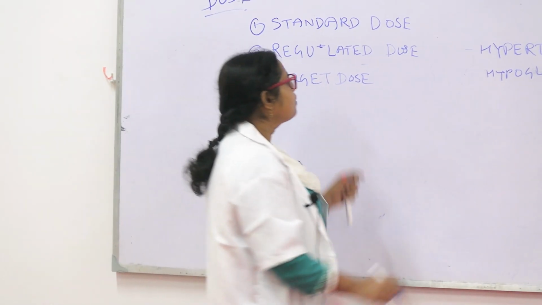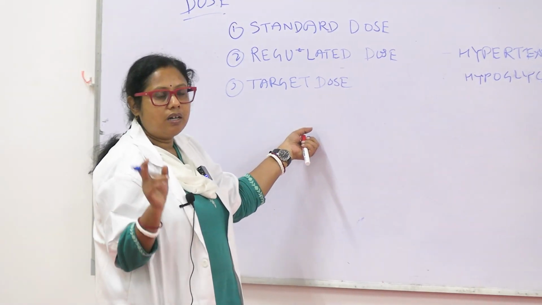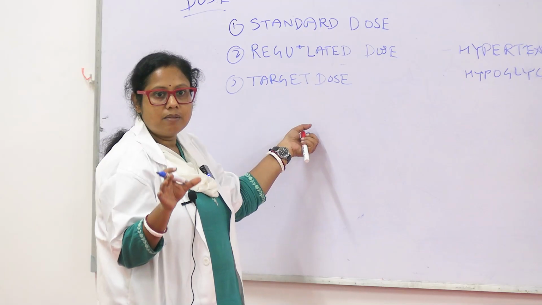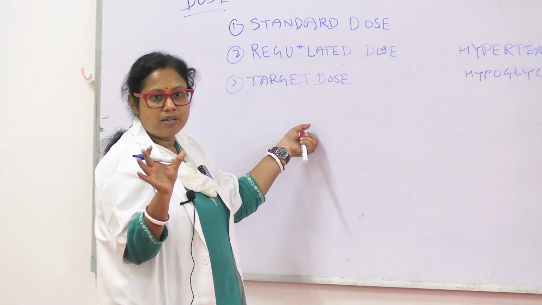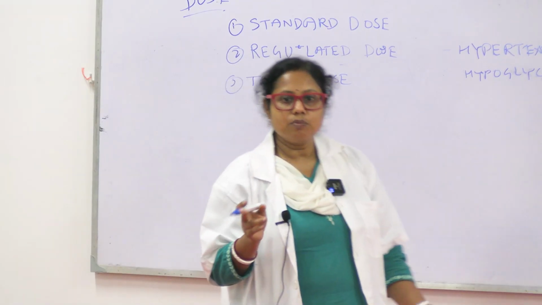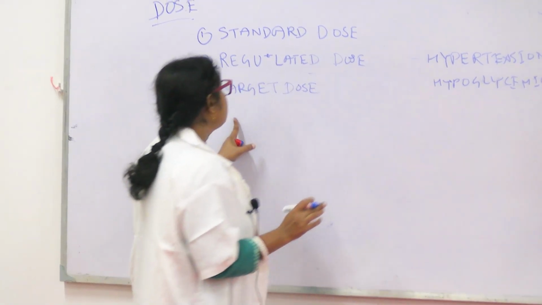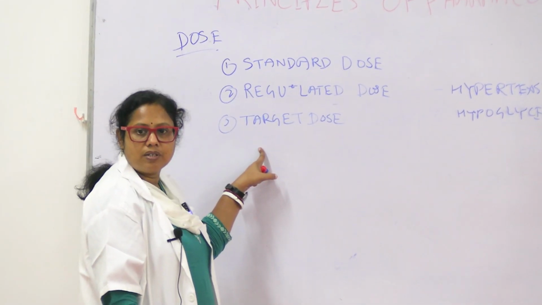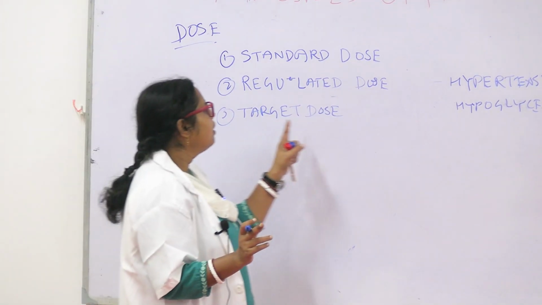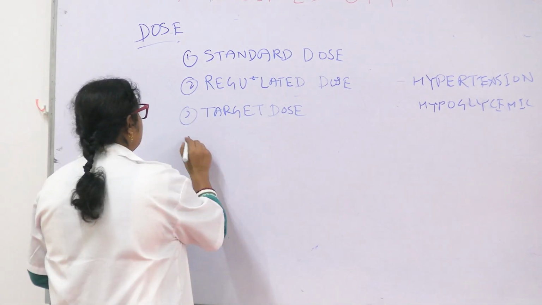Okay. So for lithium, an antipsychotic, its toxicity is higher. Means the amount of drug present in the plasma has certain limits. So if the amount of drug is more than the toxicity level, it will cause toxicity. So we measure the amount of drug in the plasma. A certain level of drug in the plasma will exert the action. So this is target dose.